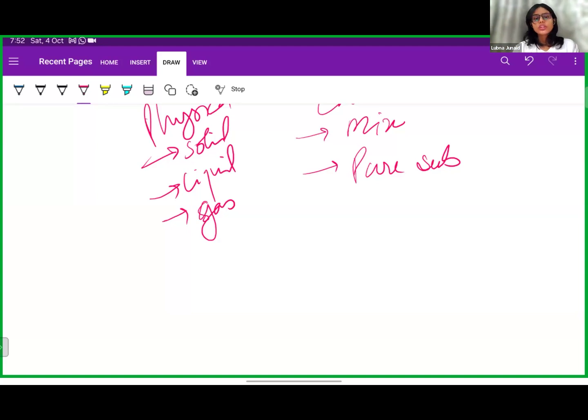And if I cool the gas, it will be converted into liquid. And if I cool the liquid, it will again be converted into ice. So these are interconvertible. Okay? So that's all for solid, liquid, gas.